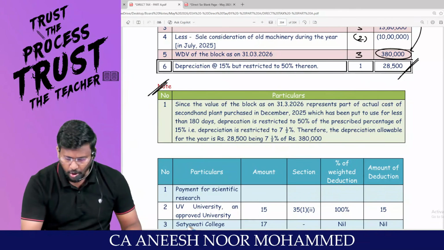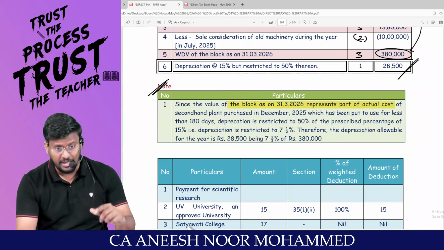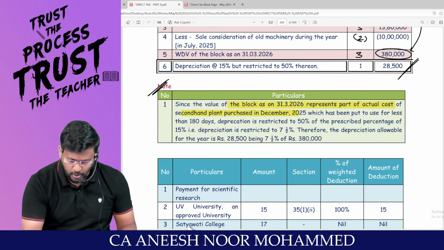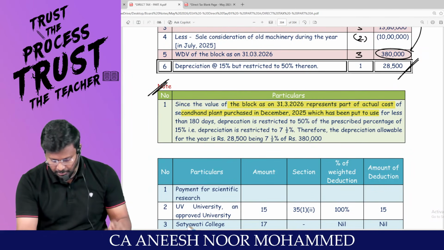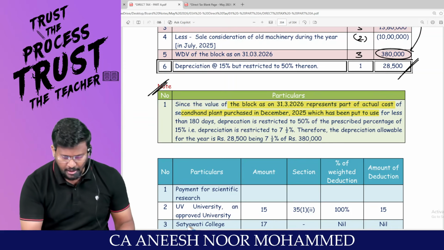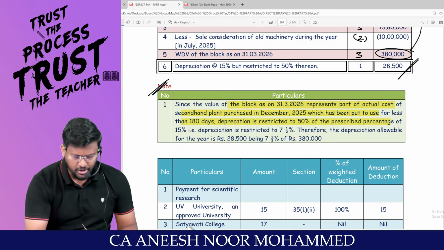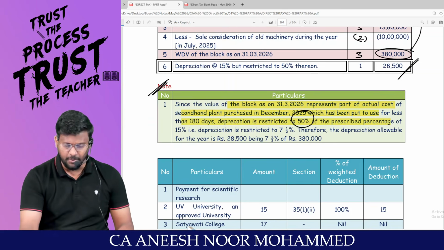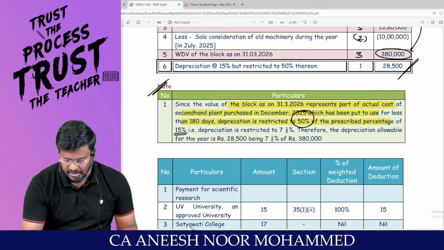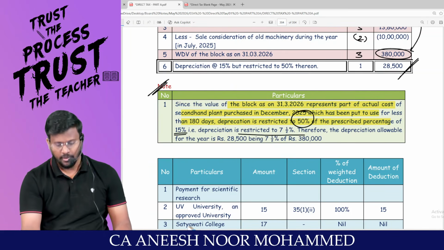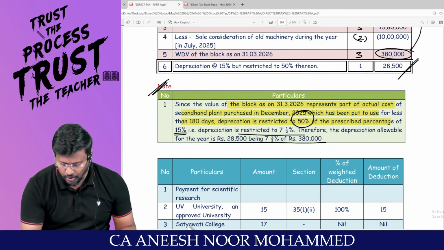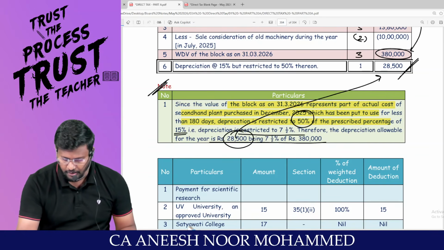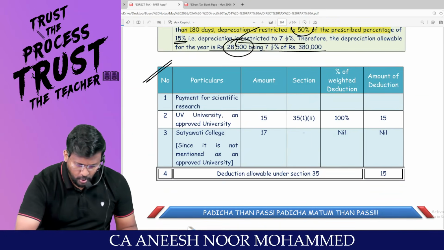Since the value of the block as on 31/3/2026 represents part of actual cost of the second hand plant purchased in December, which was put to use for less than how many days? Depreciation should be restricted to 50% of the prescribed percentage of 15%. That is, depreciation is restricted to 7.5%. Therefore, depreciation allowable for the year will be 28,500. Comfortable? Come to payment to scientific research.